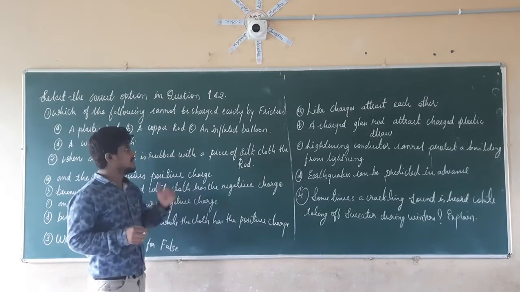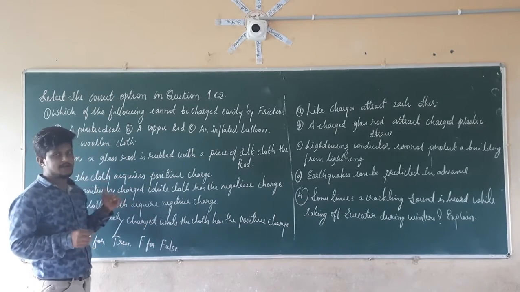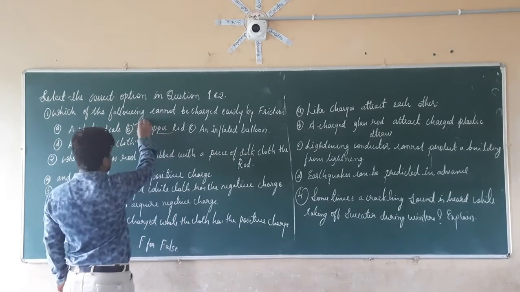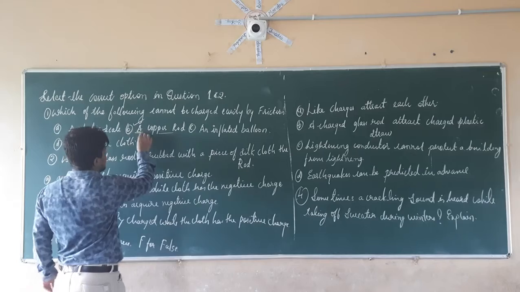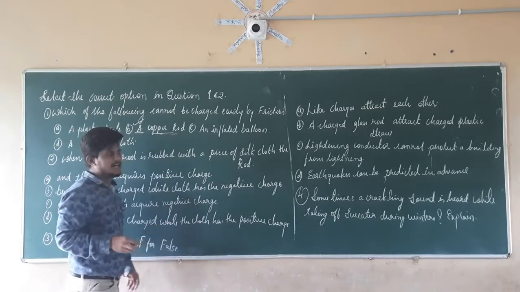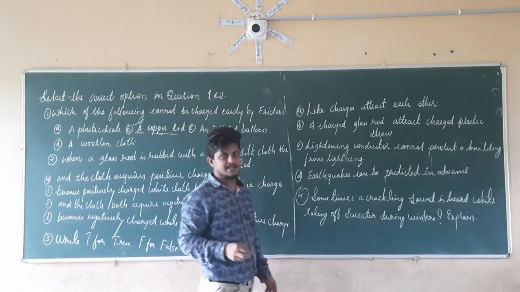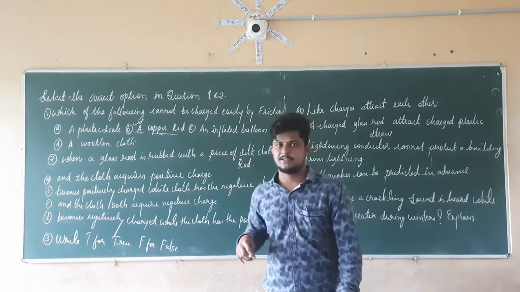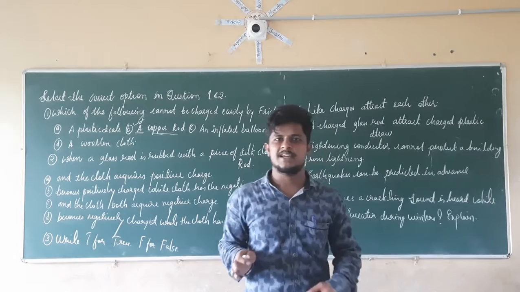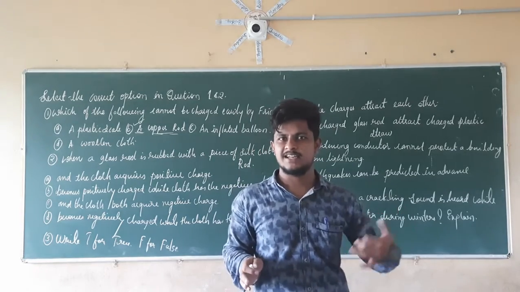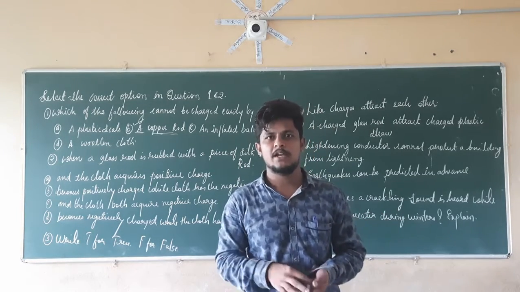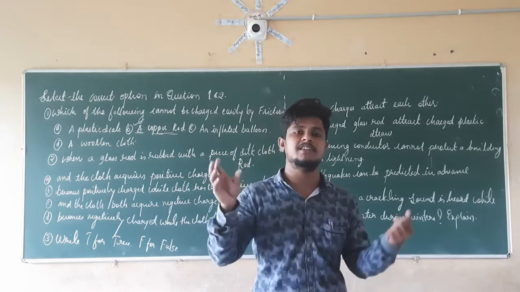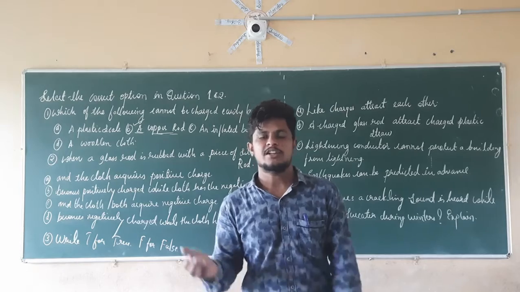If you see here, everything is an insulator except the copper rod. So the copper rod is the correct option here. The copper rod can't be charged easily by friction, that is, by rubbing. Why? Insulators don't conduct any electricity. But what will happen when you rub them? They are going to give charge to another particle, or acquire charge themselves. So it will be easy.